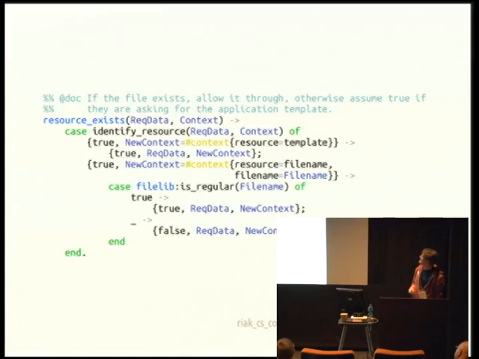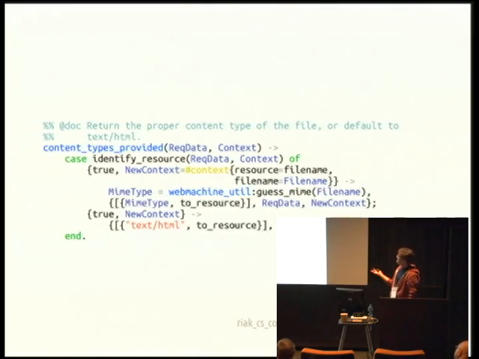So now if we go back here, we can say, okay, resource file name, file name, file name. That gets set to be whatever the file is. So imagine it's jQuery.js. We determine if that's an actual file on the file system. And if it is, then we say, okay, that's true. If not, we say false, and it returns 404.